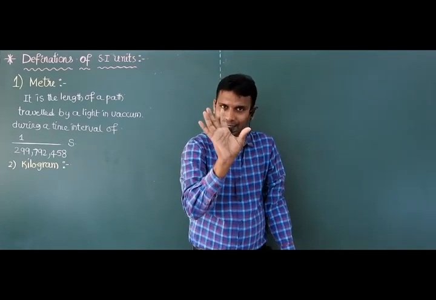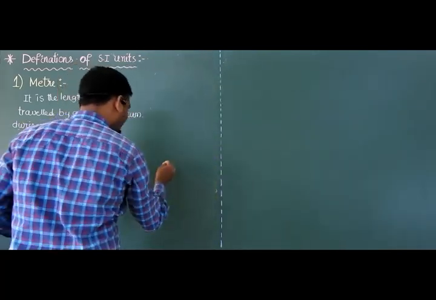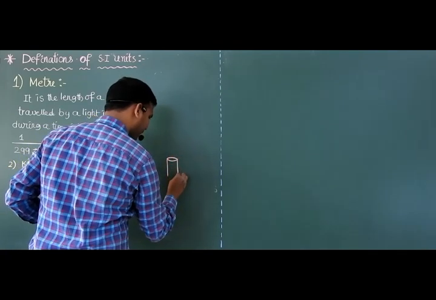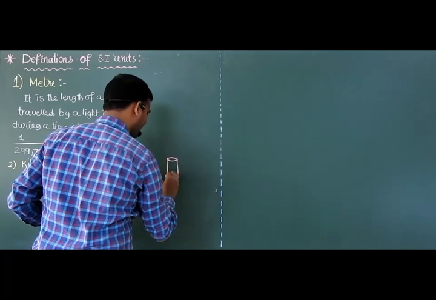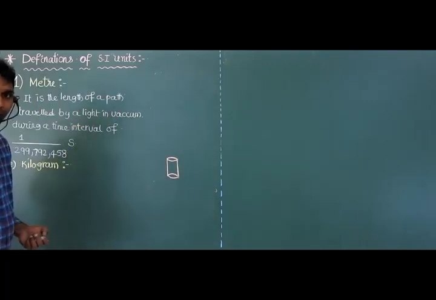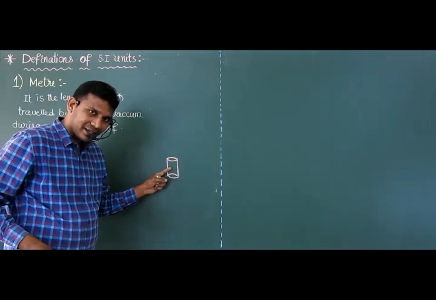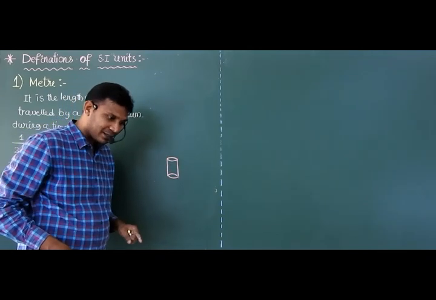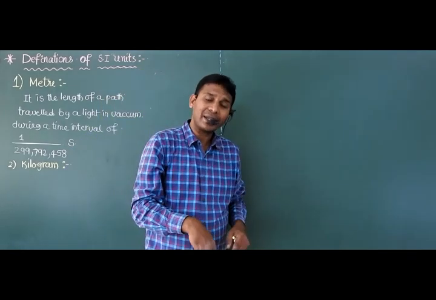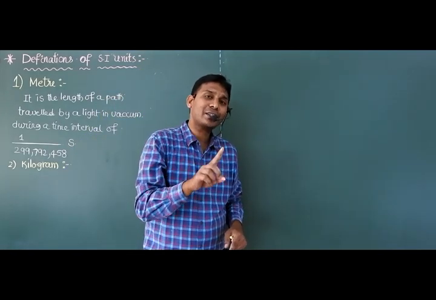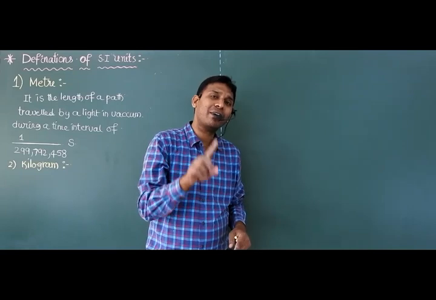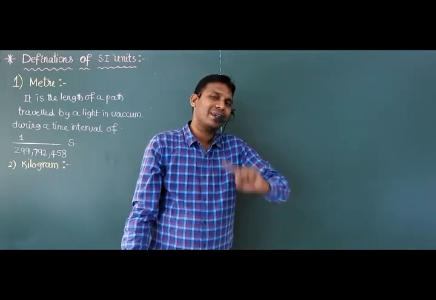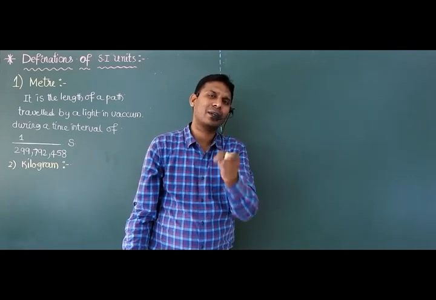They consider one cylinder. The mass of this cylinder situated at the International Bureau of Weights and Measure near Paris is taken as 1 kilogram.